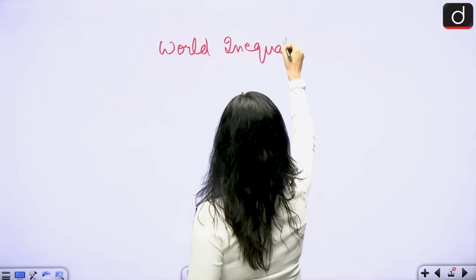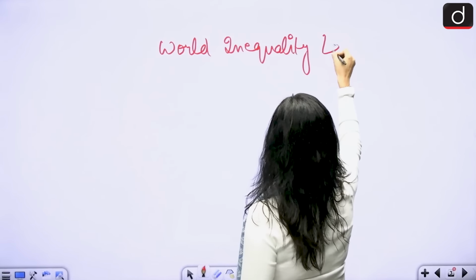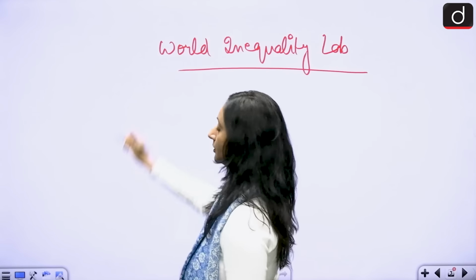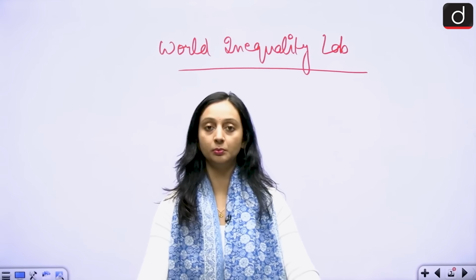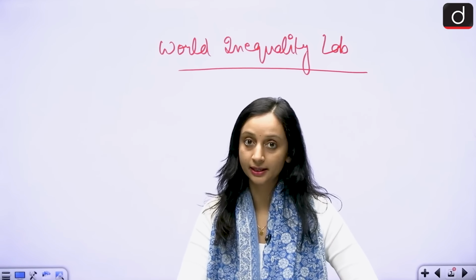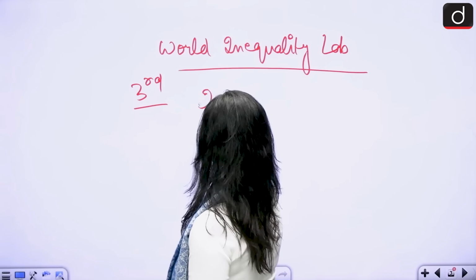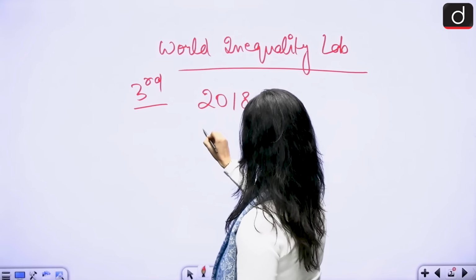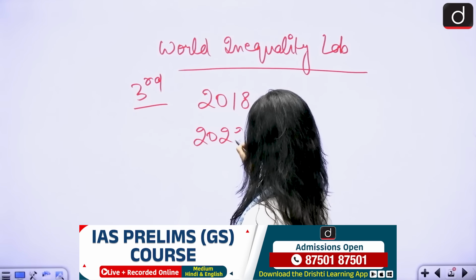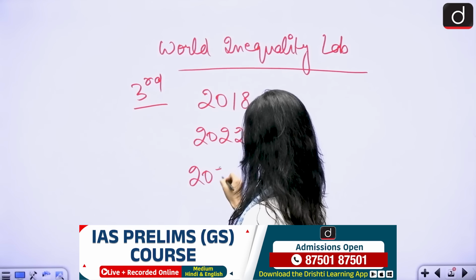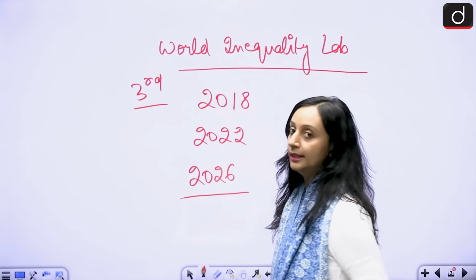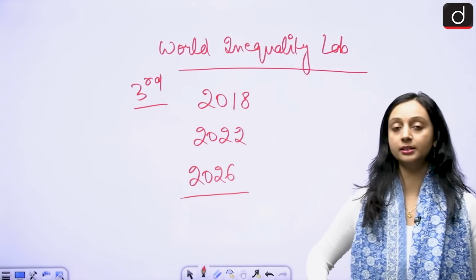The World Inequality Lab publishes this report, and the 2026 edition is the third edition of this report. We had one in 2018, the second in 2022, and now we have the third in 2026. And what does this report do?